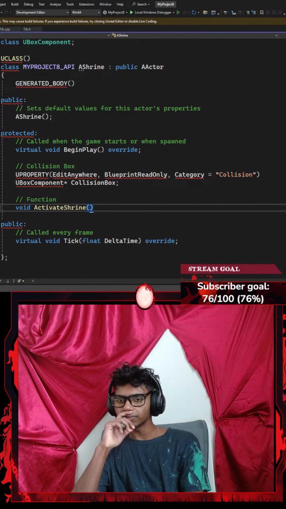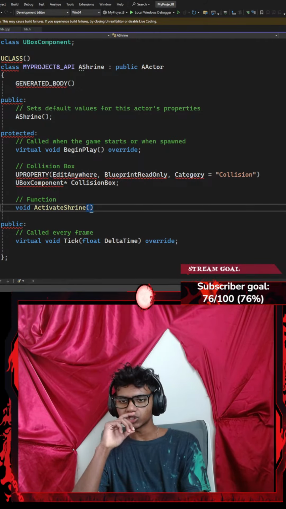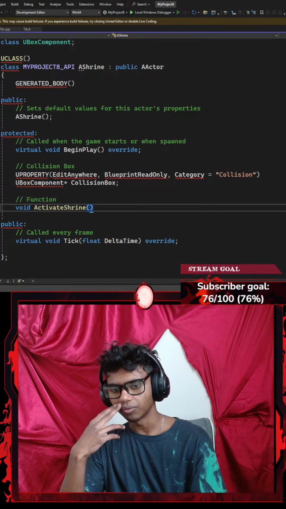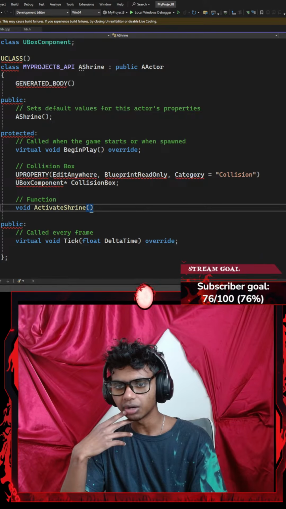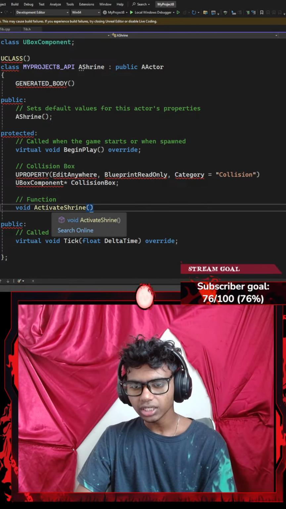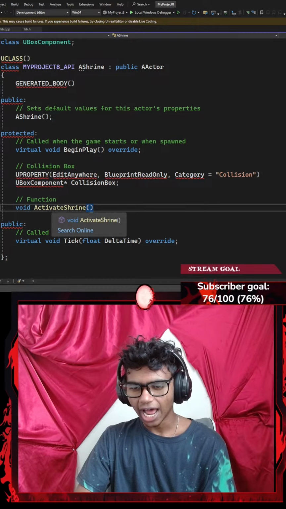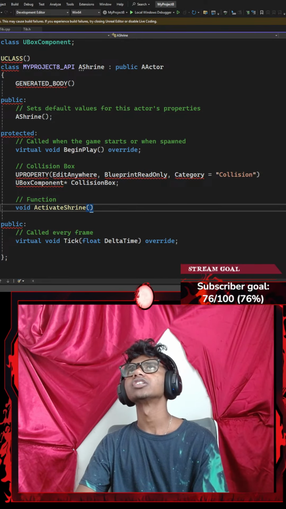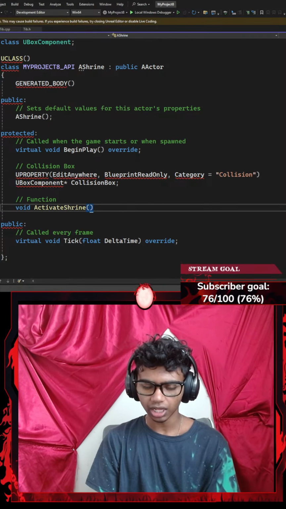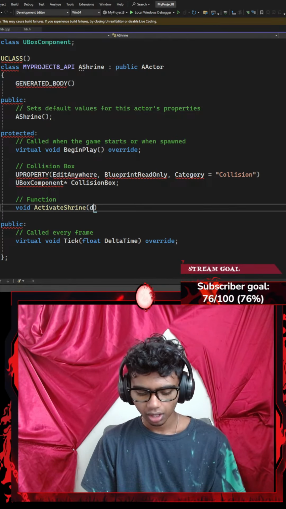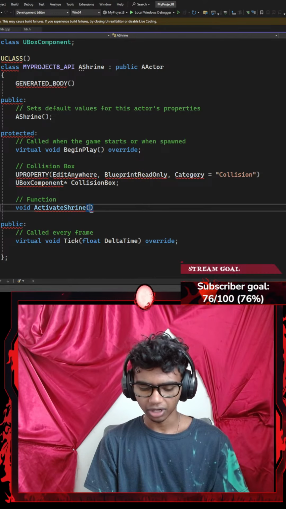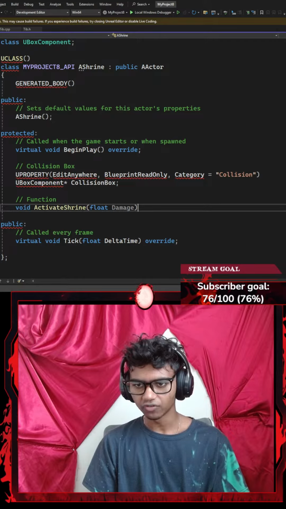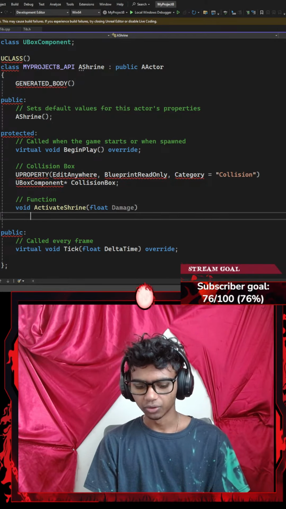That said, I'm going to go with something like a void function called ActivateShrine. Now, in the ActivateShrine function, is there something that I need? Let's see. I might need a parameter. I want to check if my shrine has been activated. Maybe I could go with something like a floating point damage, because that actually makes sense. I want to deal some damage to my shrine in order for it to activate. Then I'm going to go with the bracket.